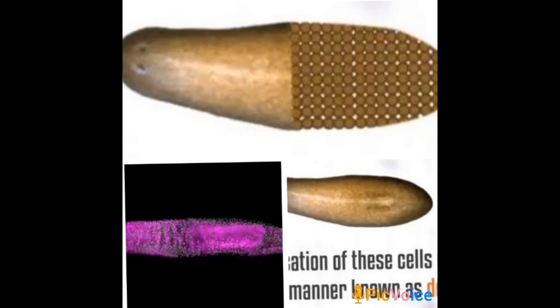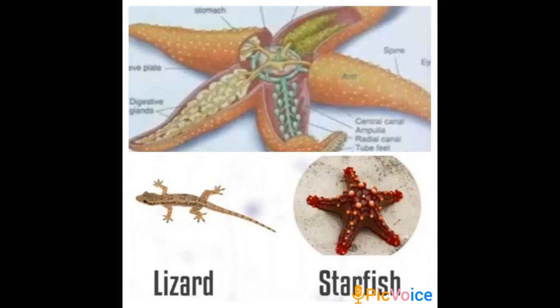So this is how it happens in simple multicellular organisms. In case of planaria, we saw that it reproduces through the process of regeneration. Let us take up some more examples where the organism is reproducing through the process of regeneration.